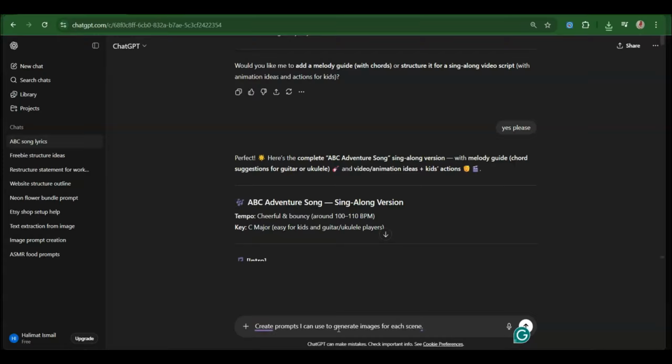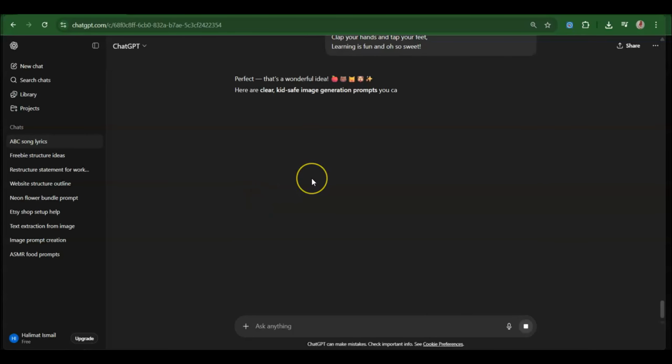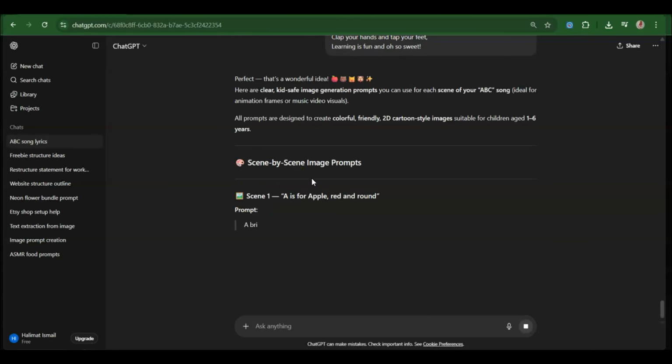Okay, so what I'm going to also do is I'm going to copy the lyrics and then paste it there, the song lyrics below. And then we're just going to prompt this and see what it gives us.